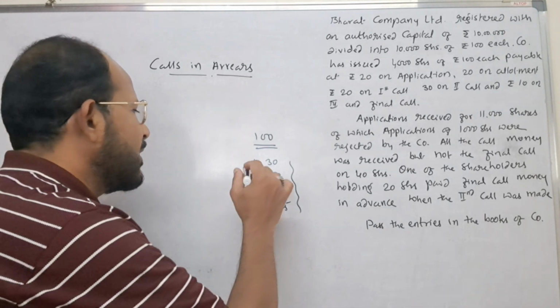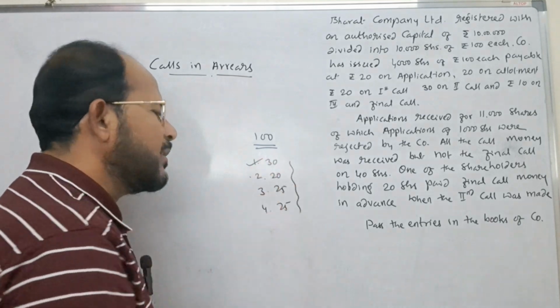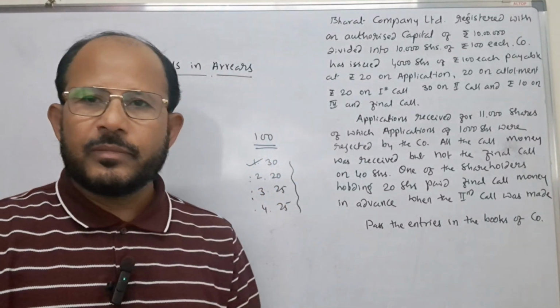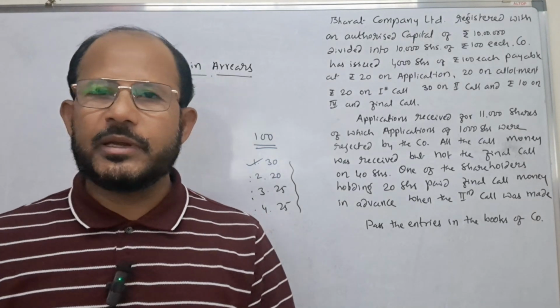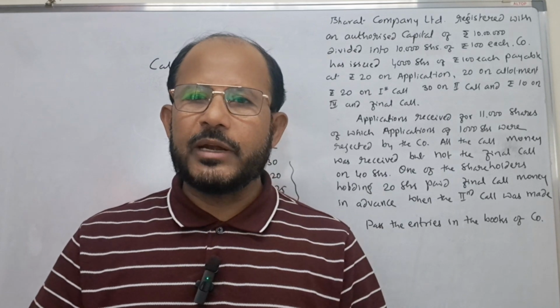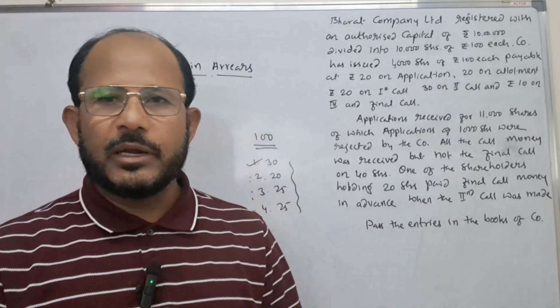Here what the company does, once the shares are allotted to the shareholders, it starts collecting the next installments. When the allotment letter is sent, such shareholders are required to send the allotment money to the company as mentioned in the allotment letter.